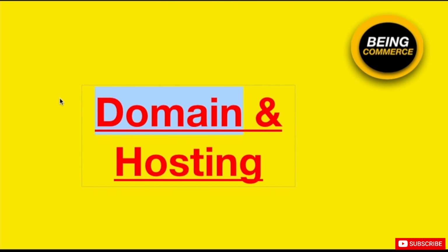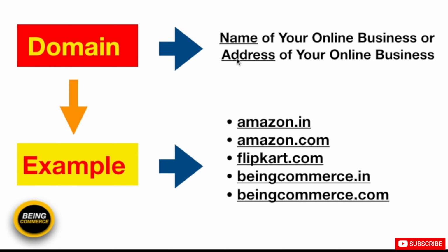Okay, what is a domain? A domain is nothing but the name of your online business, or the address of your online business. In simple terms, again I am repeating, a domain is the name of your online business, or you can say it is the address of your online business. Domain examples are amazon.in. If you type amazon.in in your browser, you will go to amazon.in, which is India's Amazon website. If you type amazon.com, you will go to Amazon's website, but it will be the global Amazon website. Similarly, flipkart.com is one more business.